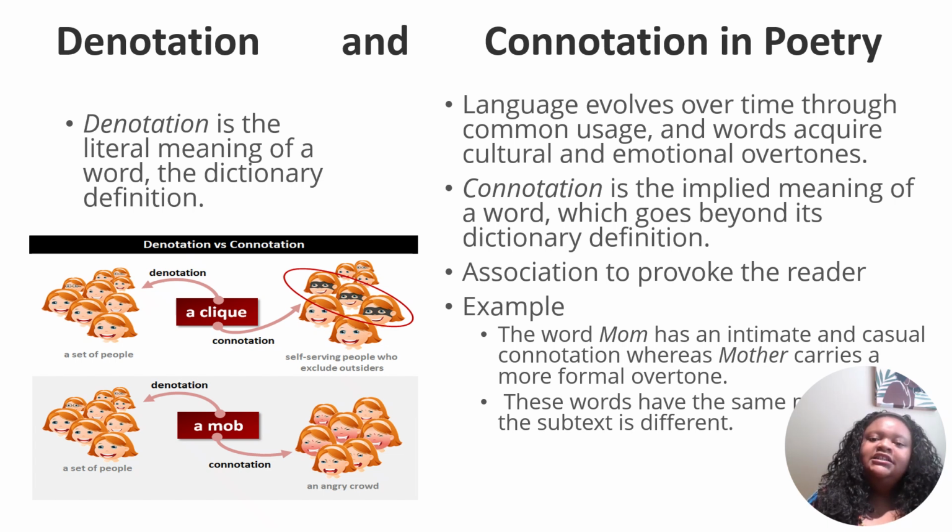But connotation is language that evolves over time through common usage of the word and acquires different cultural and emotional overtones. So connotation is an implied meaning of the word, which goes beyond the dictionary definition. It's an association to provoke the reader. For example, think of the word mom. Mom has a very intimate and casual connotation, whereas mother carries a more formal overtone that you would see like in a definition.